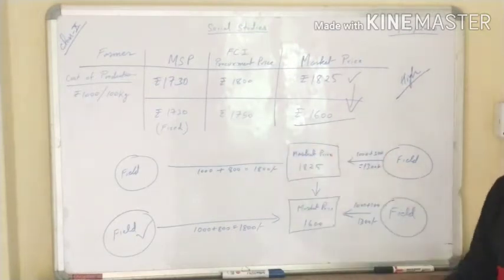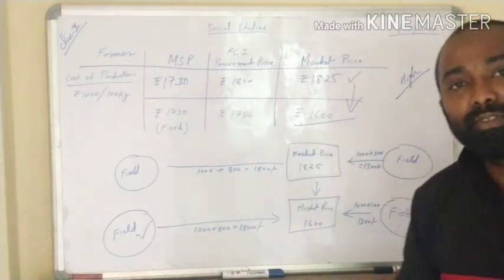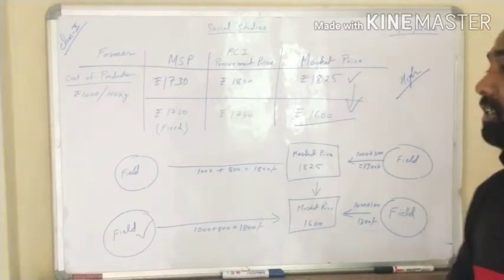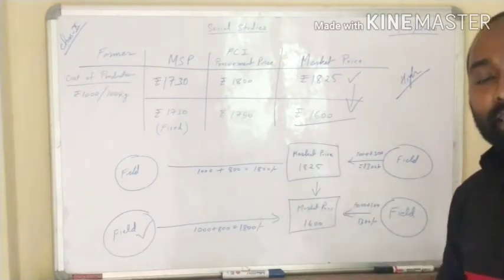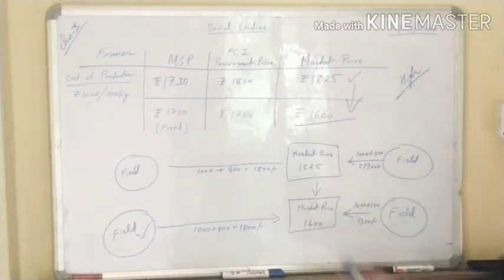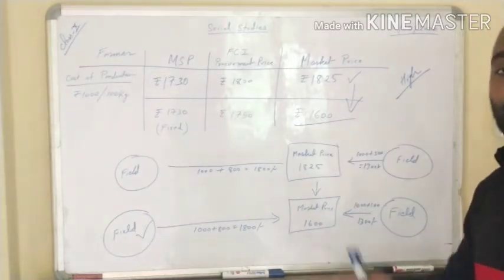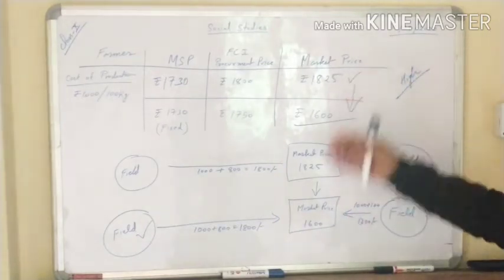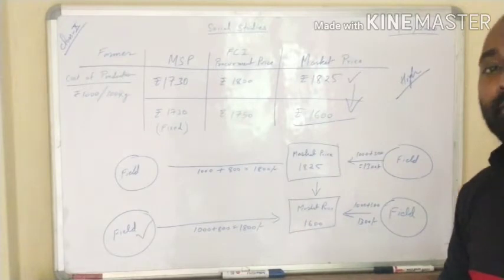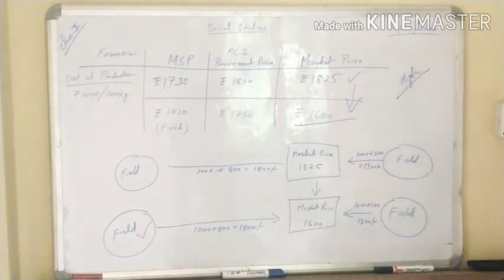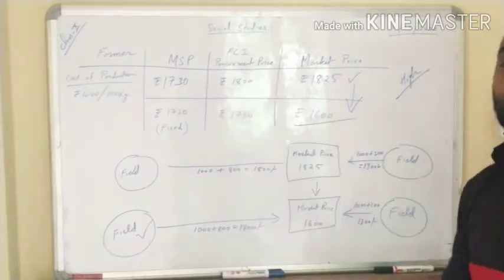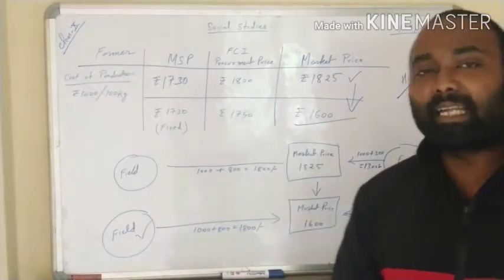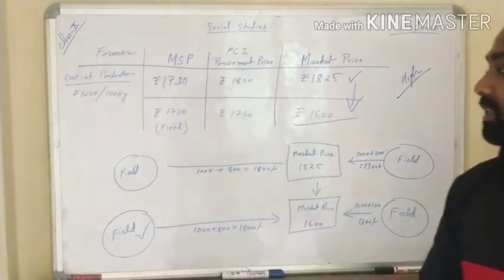Since the government is providing them with high variety seed, the government is providing them the fertilizer at a subsidized rate, the government is also giving them the facility of irrigation, so when the farmer gets all these facilities, the production will be more. Due to that production the market price will be less because the production is enough for the market. That time the market price will be less and MSP will be high, so obviously the farmer will sell to the government only.